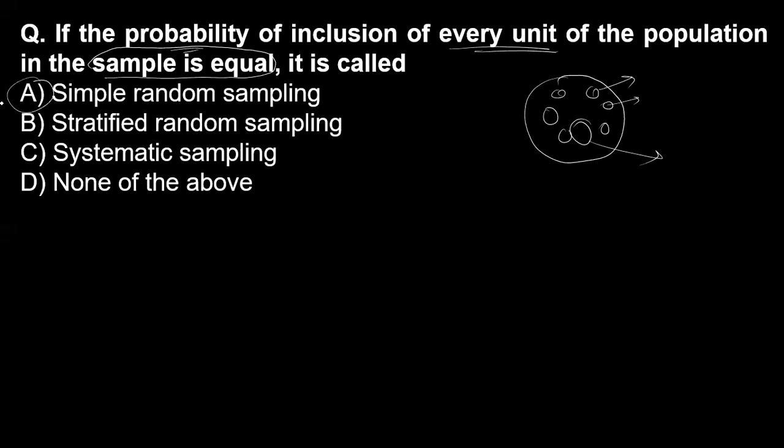This is simple random sampling. So for this question, option A is correct. That is simple random sampling.